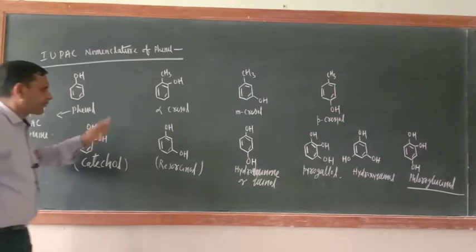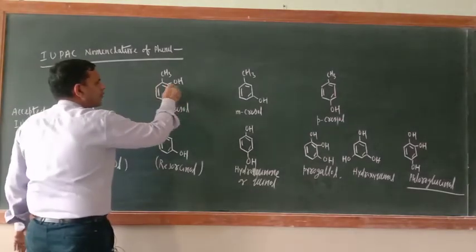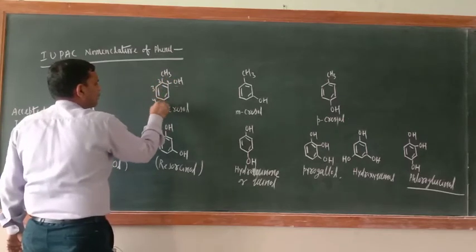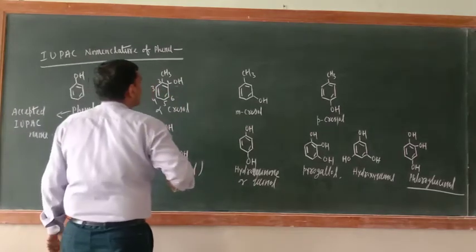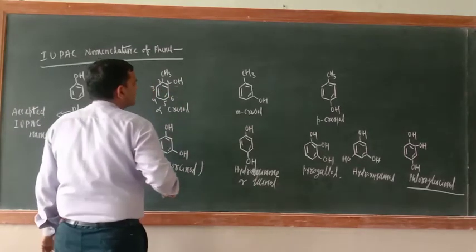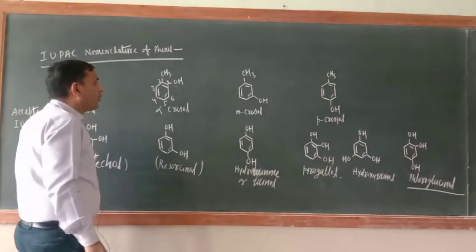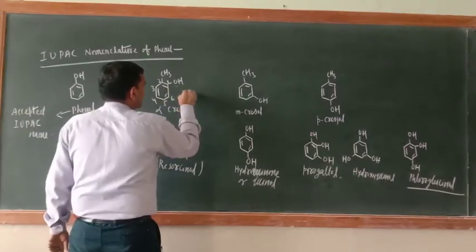Just see here, try to understand here. Now the carbon atom to which OH is bonded, that is always one number. So 1 2 3 4 5 6. In IUPAC system, phenol is known as benzeneol.